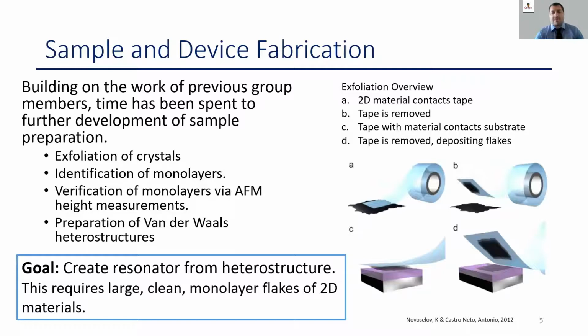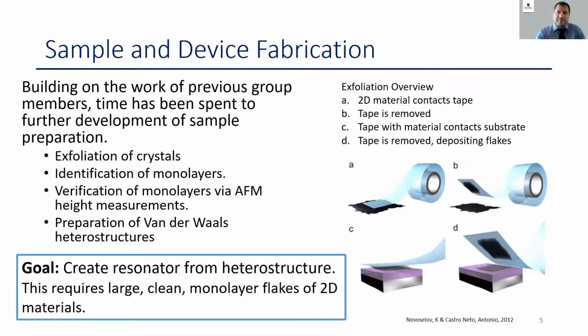Some of my work so far has been spent trying to exfoliate crystals and attempting to produce large, pristine monolayers. For those that are not familiar, a layer of graphene is only one carbon atom thick, which is less than a nanometer. Now I need these large, pristine monolayers because to create a resonator from the heterostructure, I have to have large, clean, single atom thick flakes.